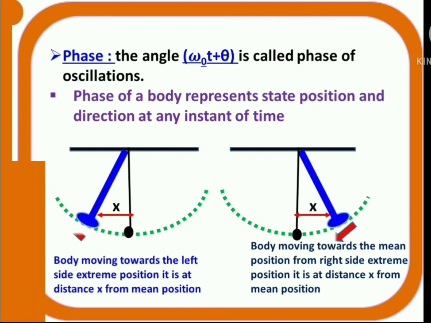But in first case, body is moving towards the left side. That means it is moving away from the mean position. Whereas in second case, body is at same distance, but it is coming towards the mean position and it is coming from the right hand side. But first one is towards the left hand. So in this way, at what position it is there, in what direction it is moving, this is indicated with phase. So phase represents the position and direction at any point and at any instant of time, right?